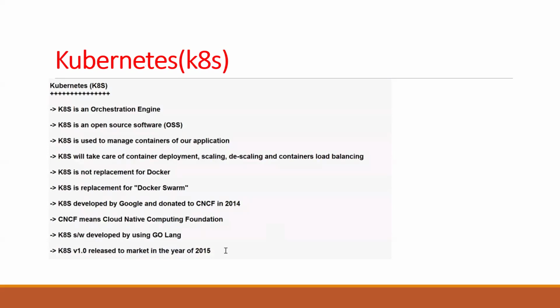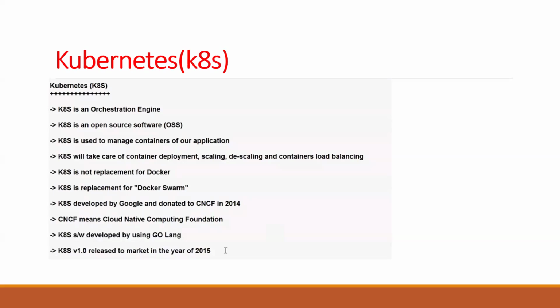Kubernetes is not a replacement for Docker. It is a replacement for Docker Swarm. Who developed Docker Swarm? The Docker company. Kubernetes was developed by Google and donated to the CNCF in 2014. CNCF means Cloud Native Computing Foundation.